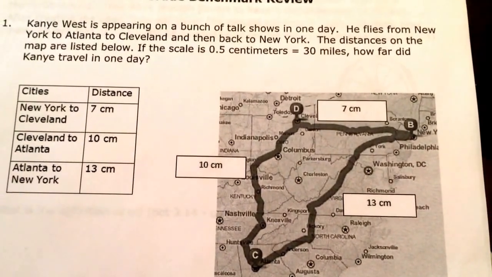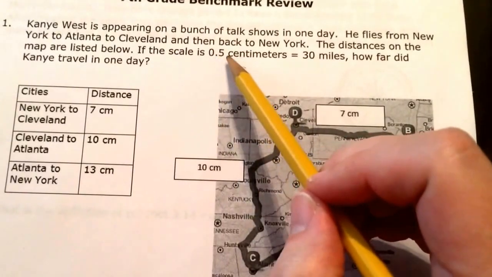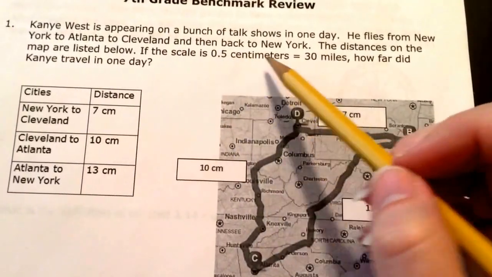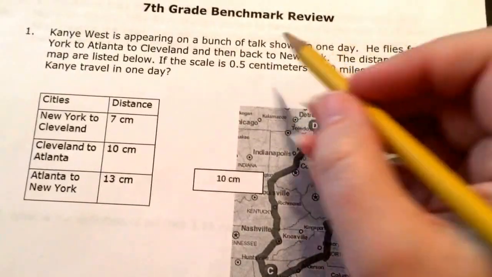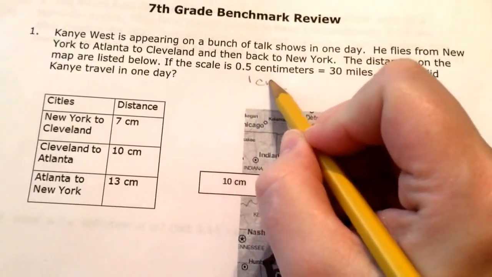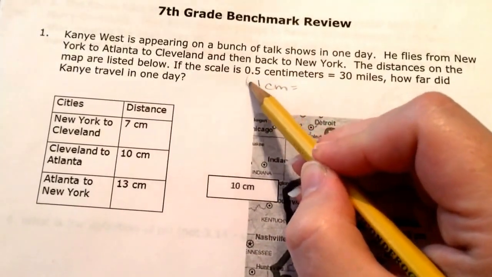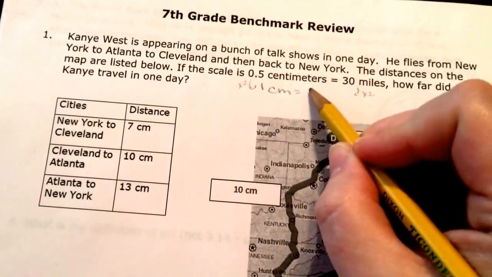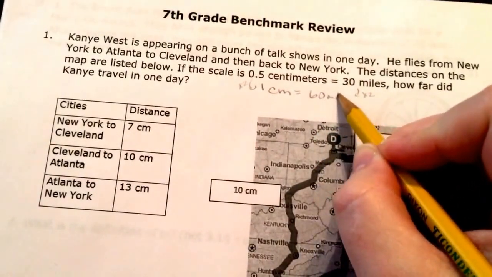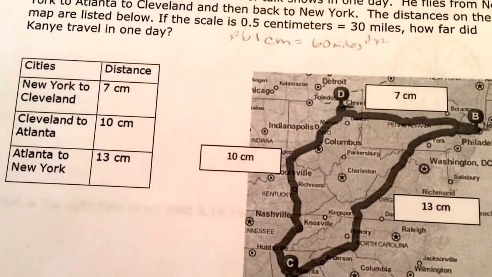All right. Well, the first thing I think is that I don't necessarily like this, okay? So 0.5 is the same as 1/2, right? So it's half a centimeter is 30 miles. So if I think about it, then 1 centimeter would be equal to what? 1/2 times 2 gives me 1 centimeter. So 30 times 2 gives me 60. So 1 centimeter is equal to 60 miles.